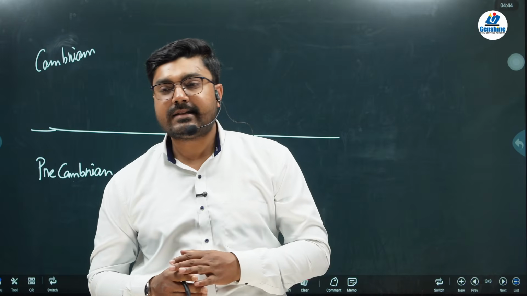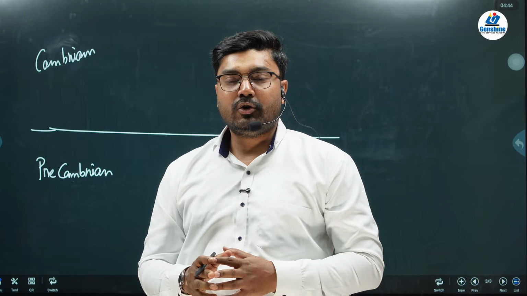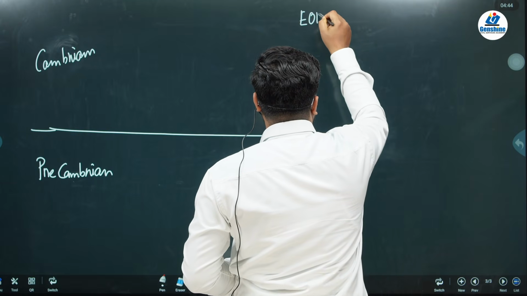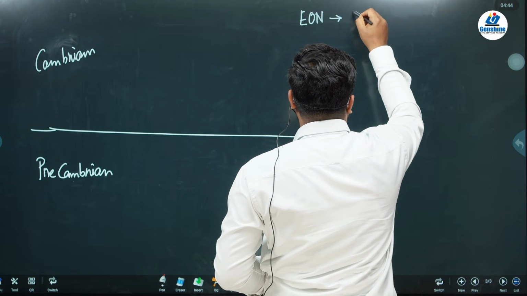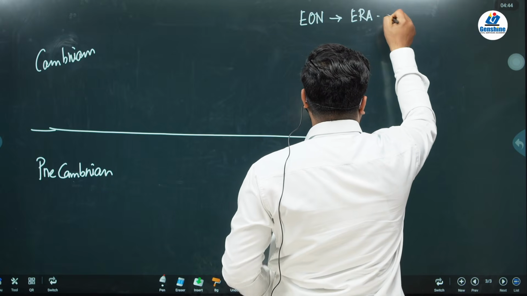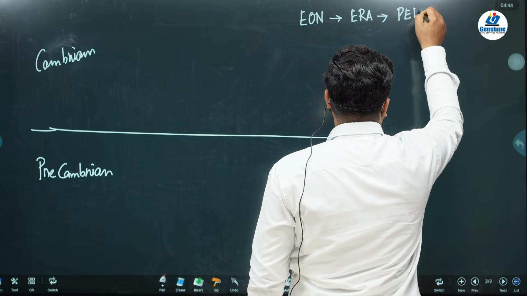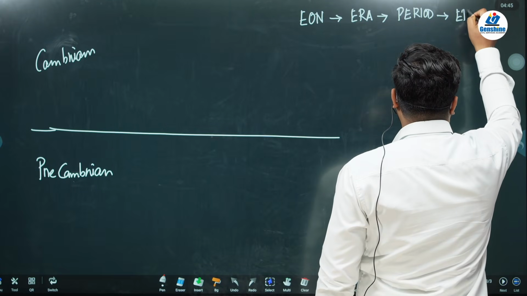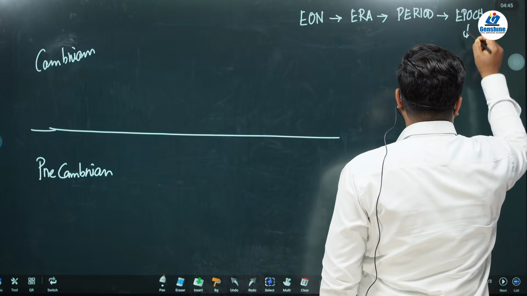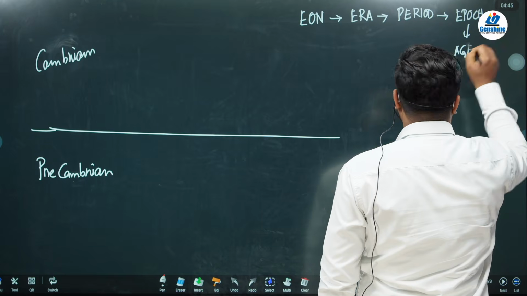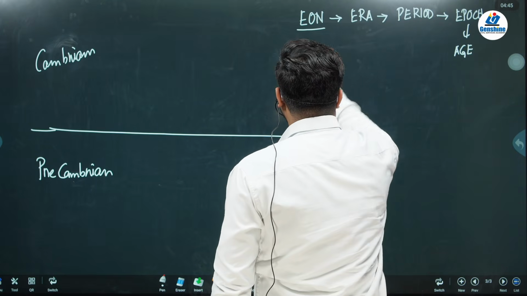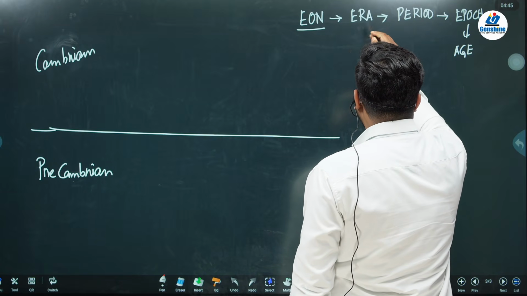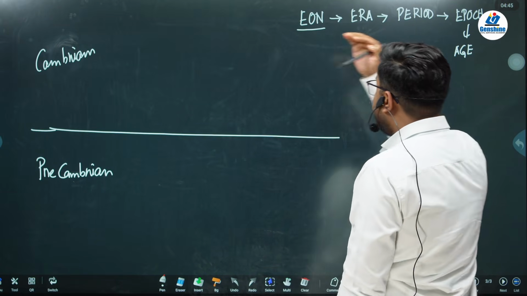The entire geological scale is divided into various groups such as Eon. Eon is further divided into era. Era is further divided into period. Period is further divided into epoch, and epoch is divided into age. Eon is the largest time period, and the time periods of era, period, epoch, and age keep on reducing.